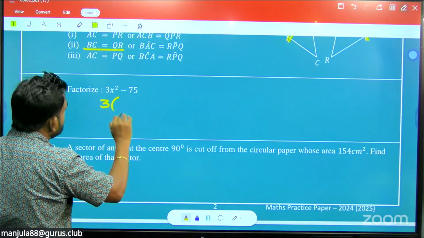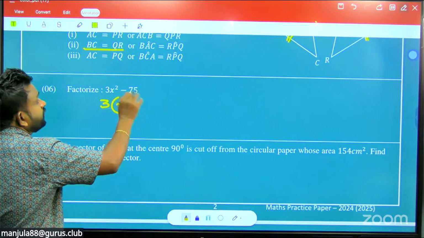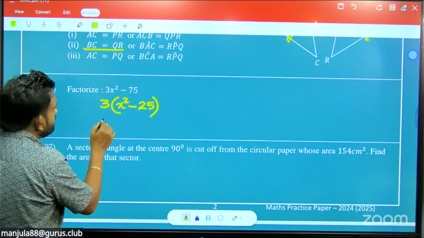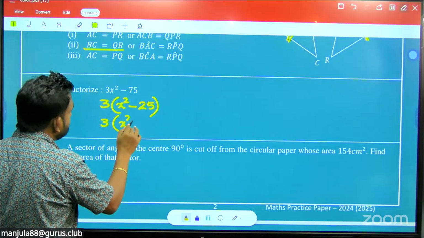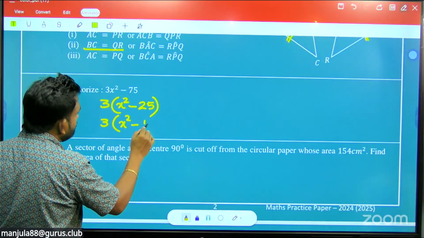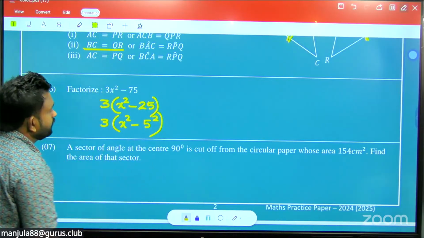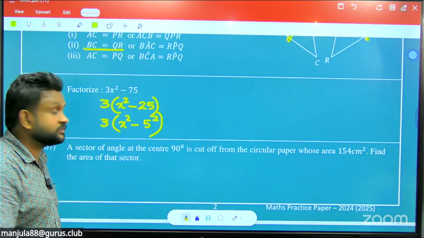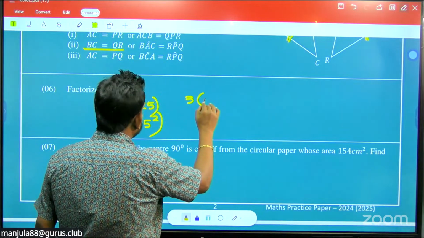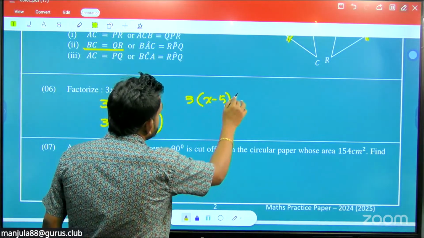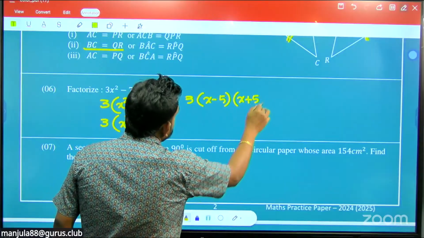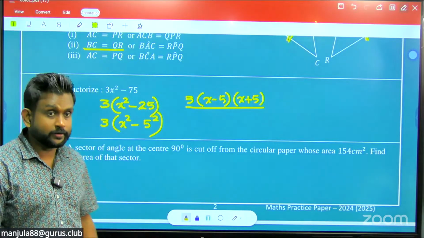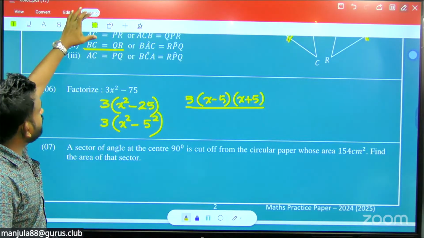So 3 taken out, then x squared minus, 75 divided by 3, how much? 25. Okay. Then you write here 3 into x squared minus 25, written as 5 squared. Now here, not finalized. This is the difference of two squares. Then how to write it as a difference of two squares? x minus 5, one factor, the other one x plus 5. Okay, 3 into x minus 5 into x plus 5. Okay, fine.